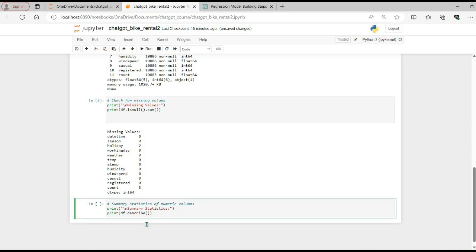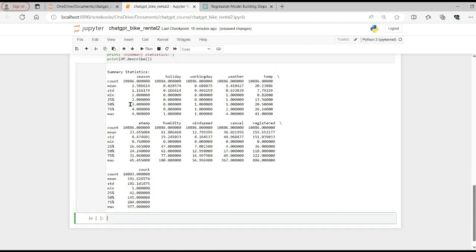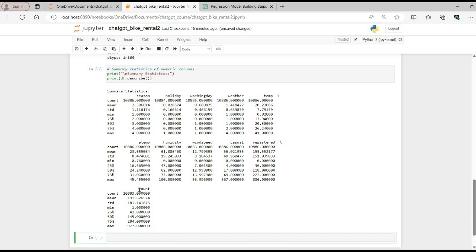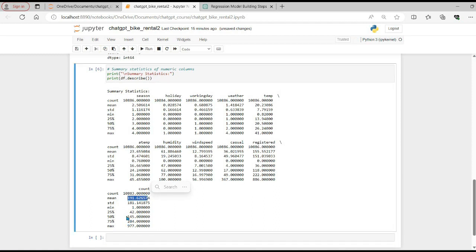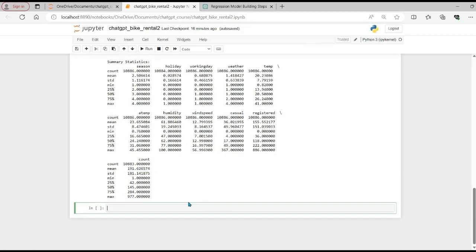Now finally we will do some descriptive statistics, and we can see some of the descriptive statistics as well. If I look at the target variable, which is our count, I can see that the mean value is 191, whereas the median value is 145. So there is a difference between median and mean value, so there might be some skewness in the target variable, and we can check based on the distribution. So the next step is to plot a histogram or box plot to understand the target variable. Do we really have this kind of skewness in the target variable or not?